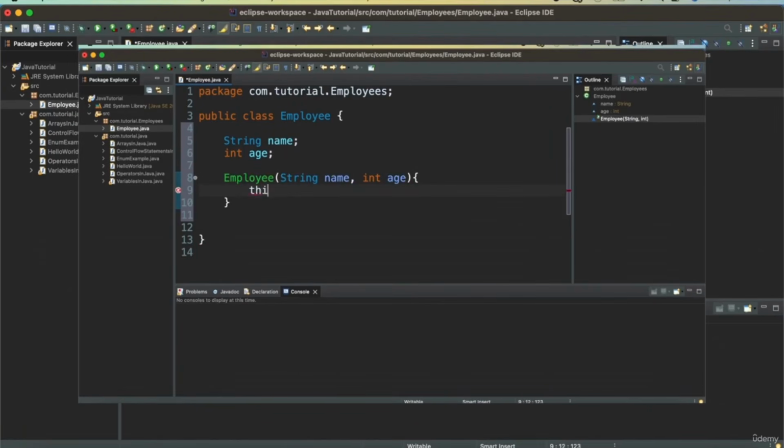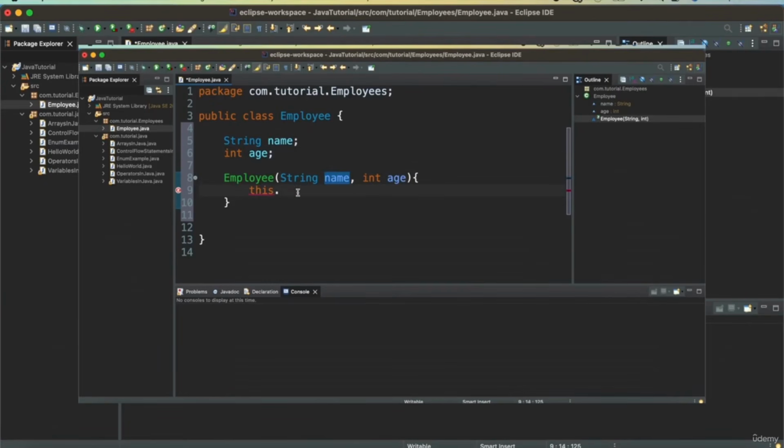And then we will use this. This is a special keyword that tells us that when we are instantiating an object, the member variable name will be the same as whatever is passed to the constructor.